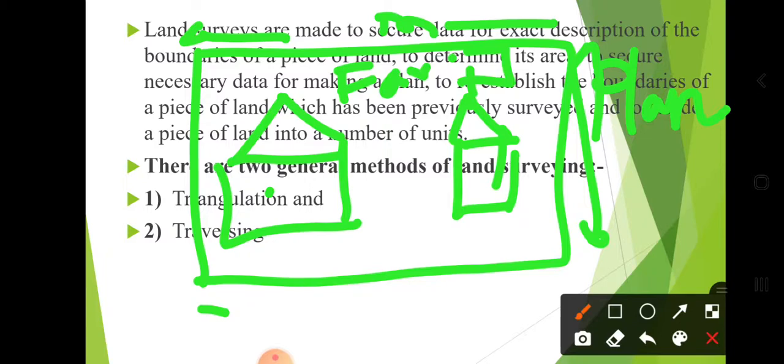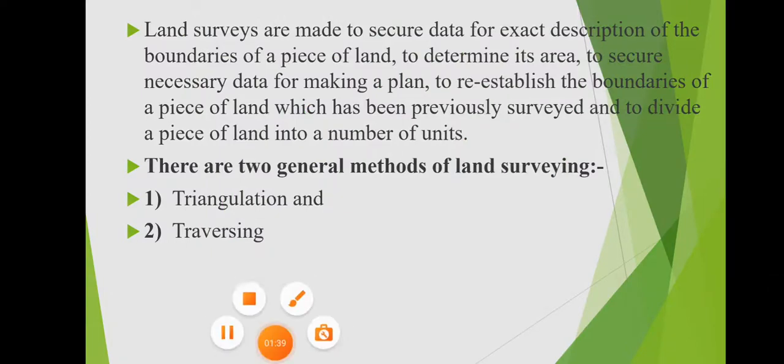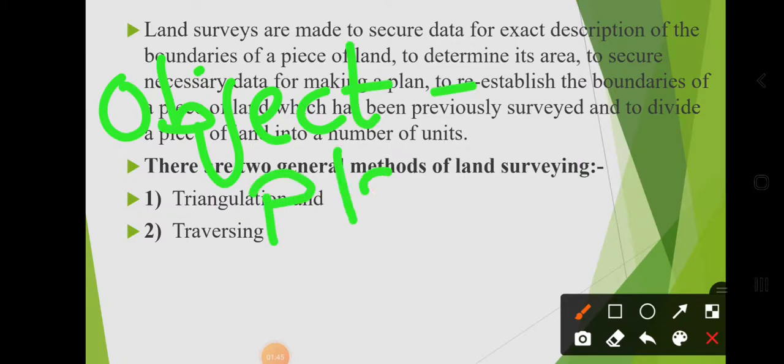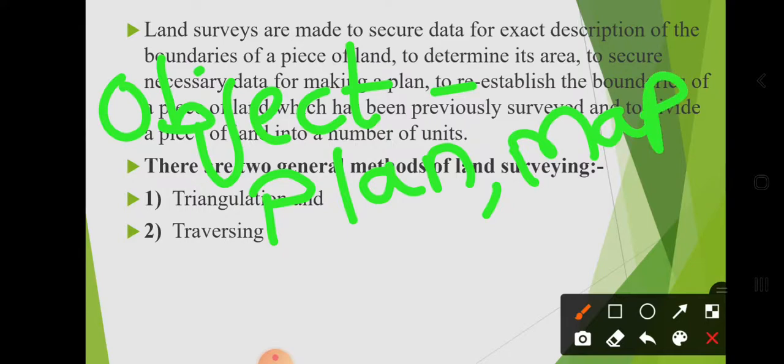Already we discussed what the object of surveying is. The object of surveying is preparation of a plan and map. This one is the object of surveying.